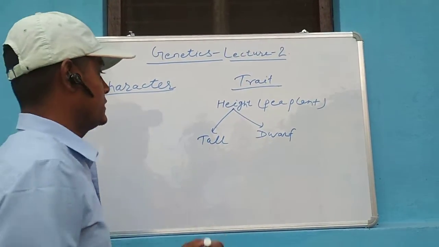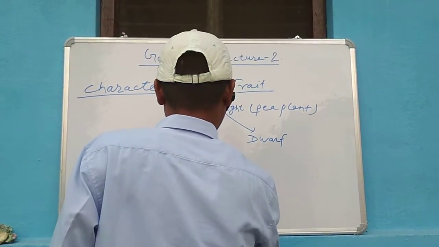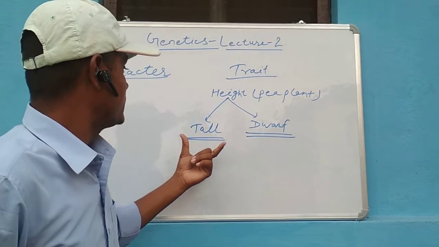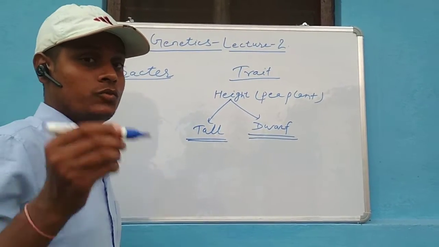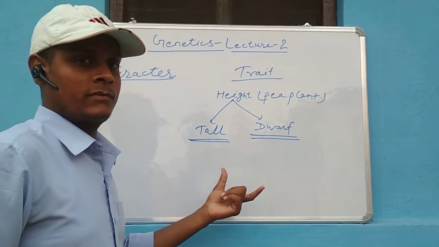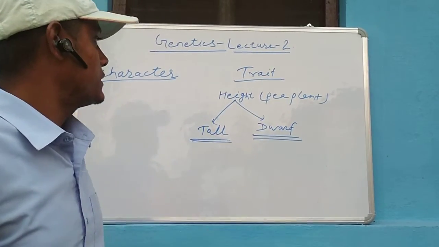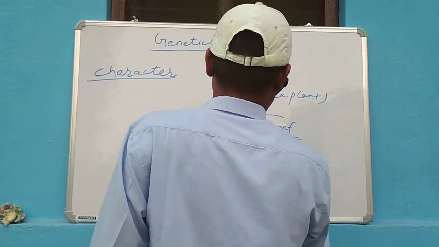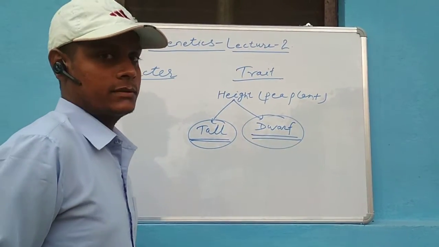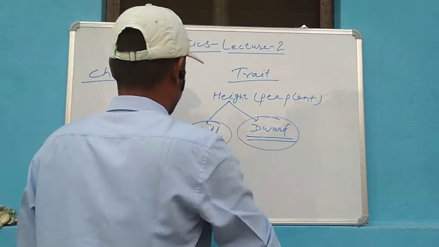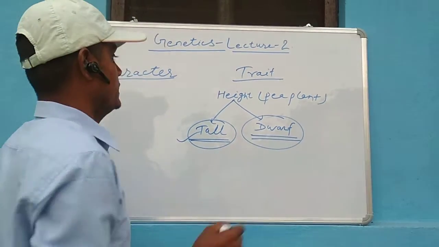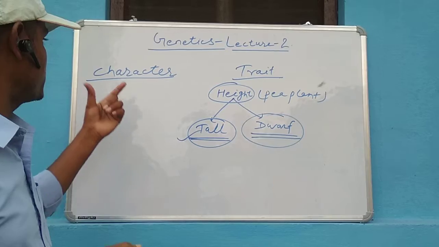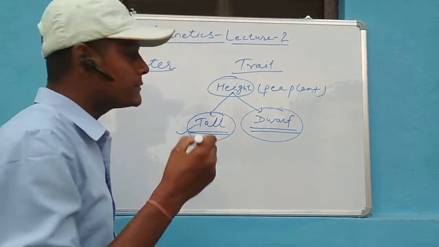It is tallness or dwarfness which is inherited. So I have told you the inheritable variants. These are the actual variants, tallness or dwarfness. These are traits of the character height. So here both the terms character and trait are clear.